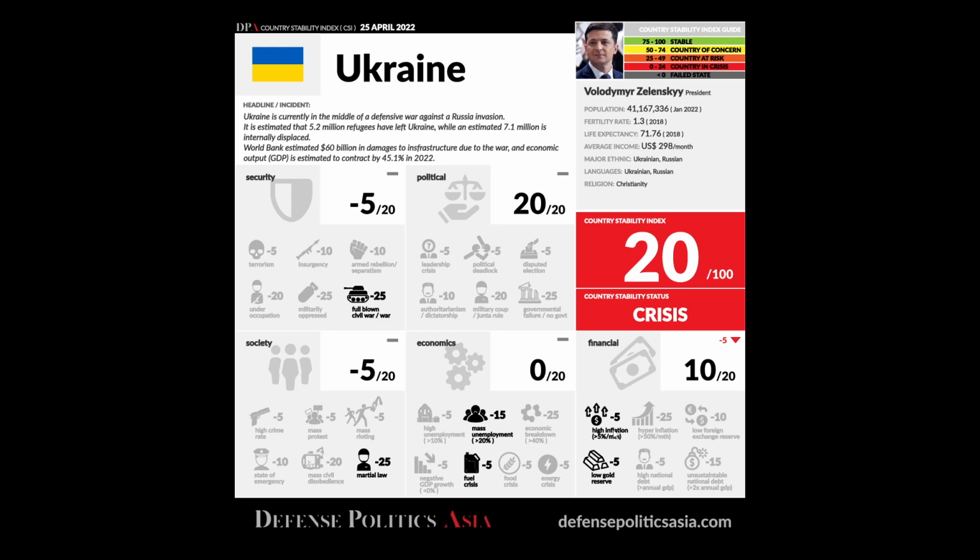Actually, when the price rises 5% in a single month, this thing can continue to roll if the government is unable to get it under control. And anything above 50% per month, that's actually hyperinflation already. So any country going into hyperinflation, that's the end, man. Financially, that's gone. So that's why it's a -25. It is a very serious situation to be in. A few countries are in hyperinflation. Maybe someday we'll cover it.